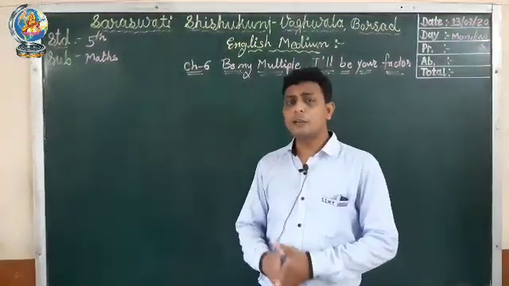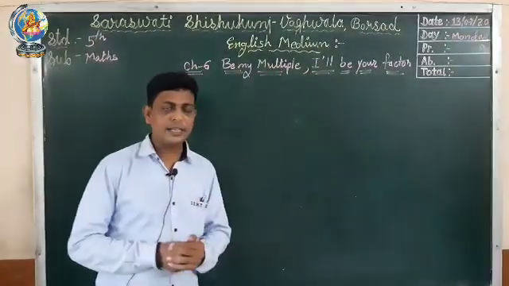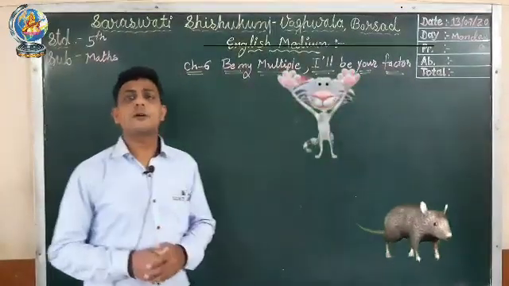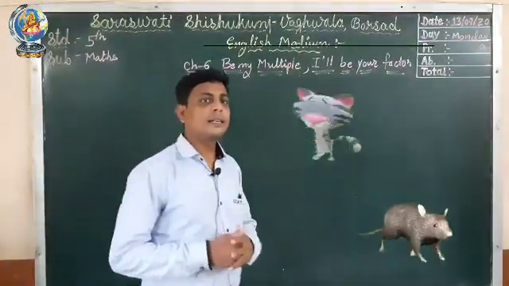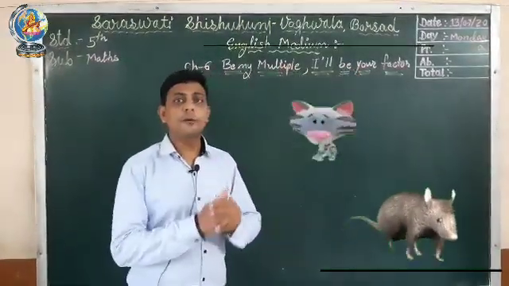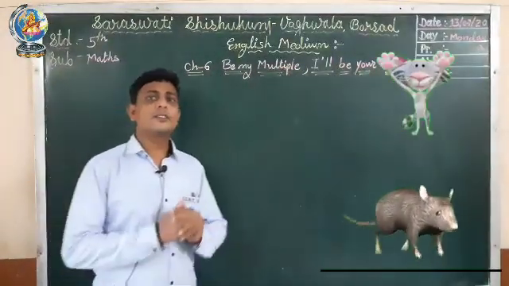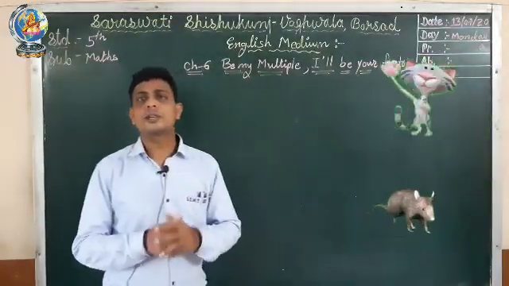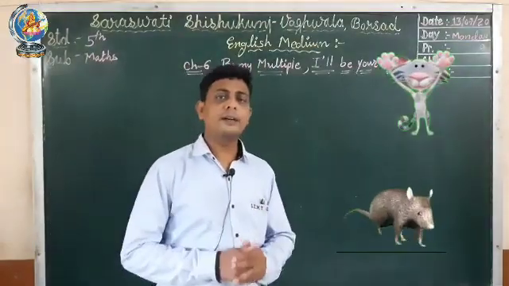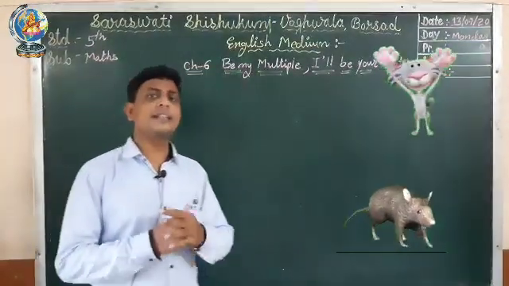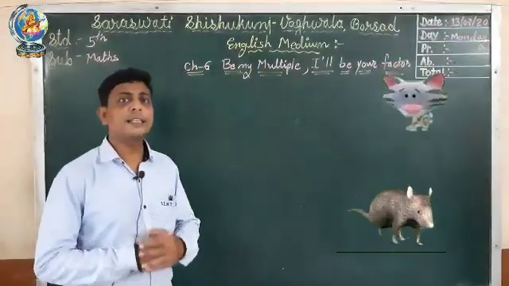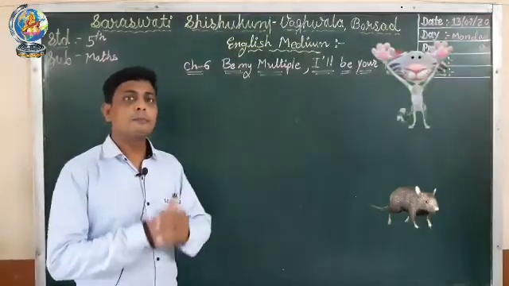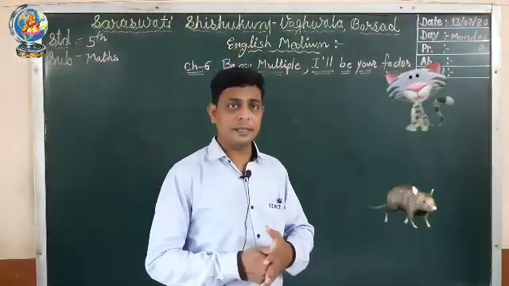Okay, from this paragraph, what do you understand? We understand that a cat and a mouse are there on steps. Cat is on the 3rd step and mouse is on the 14th step. Cat jumps 3 steps at a time while mouse jumps 2 steps at a time. What do we have to find in this paragraph at the end? We have to find whether the cat catches the mouse or the mouse gets away safely.